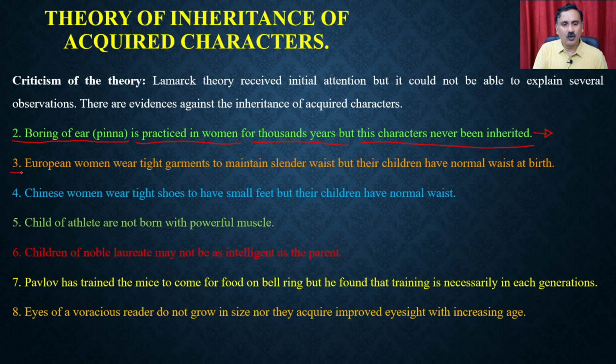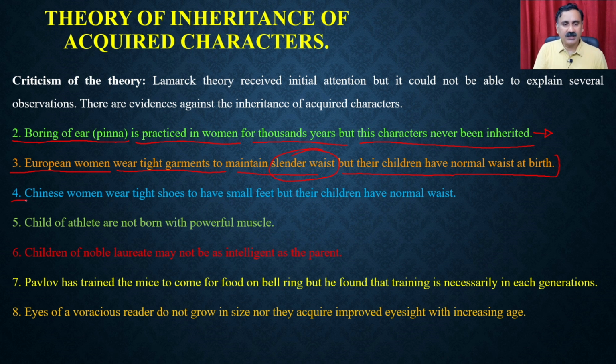Then we have the European women. European women wear tight garments to maintain a slender waist, okay, but their children have a normal waist at birth. So that is another example where the women are wearing tight garments so that they could look slim and smart, but that information, that is an acquired character, does not go into their children.